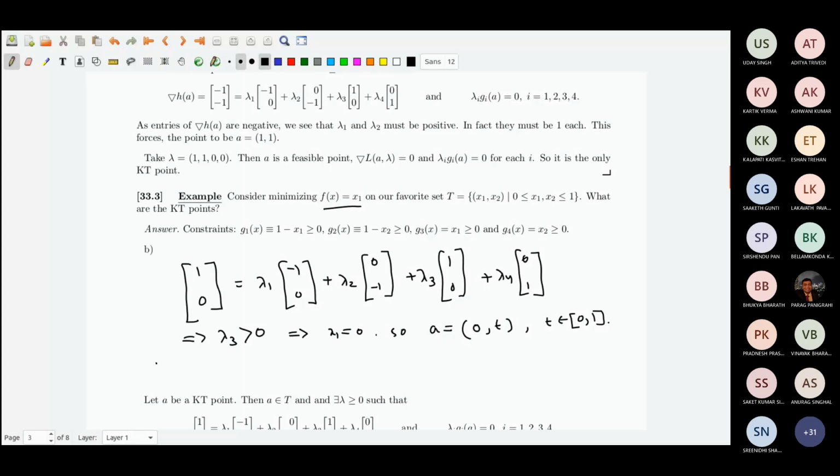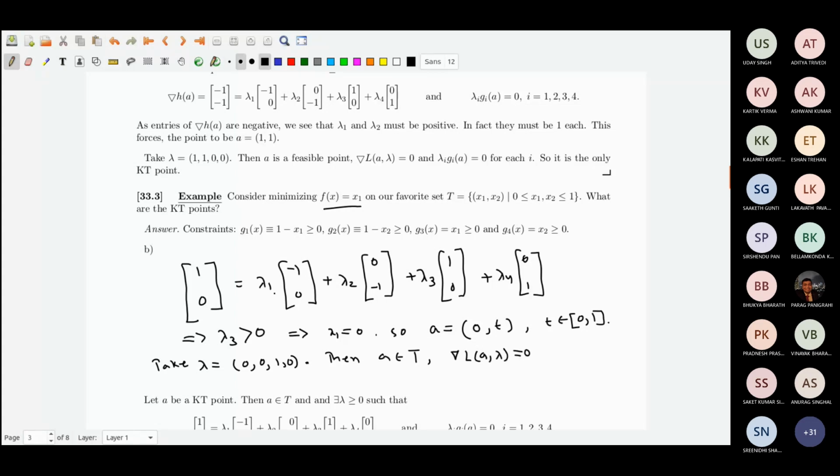Take lambda equal to (0, 0, 1, 0). Then A belongs to T, that is true, all these A are in T. Grad L(A, lambda) is equal to 0, that is what I have done.